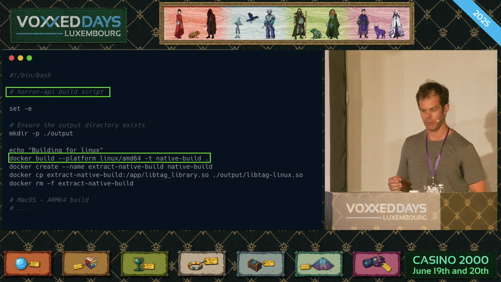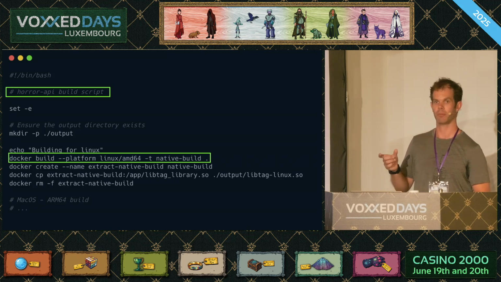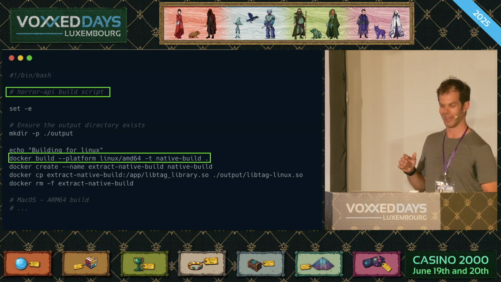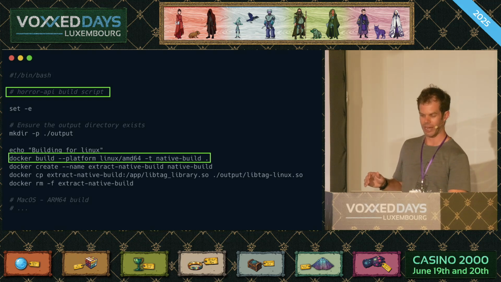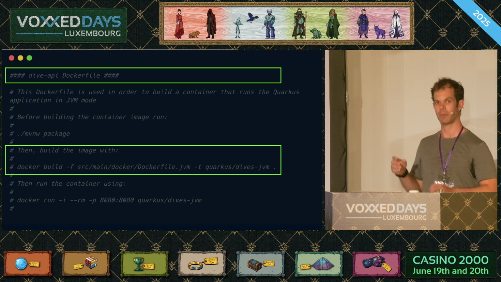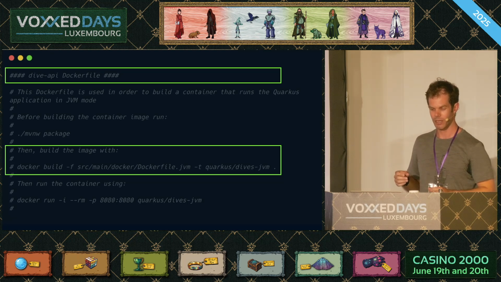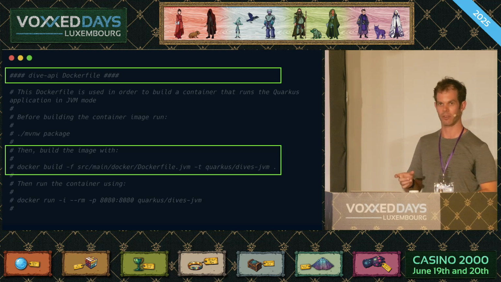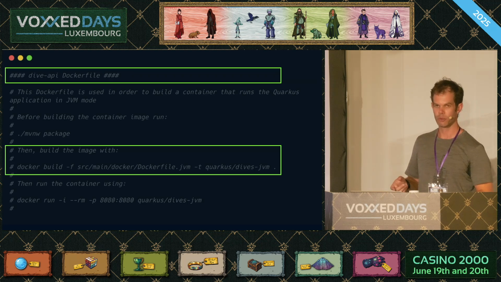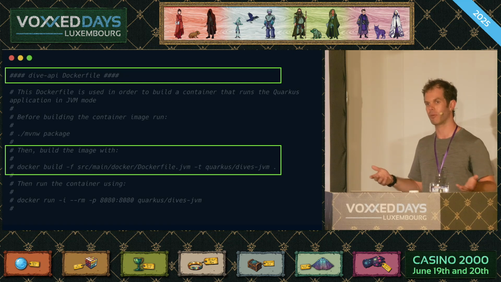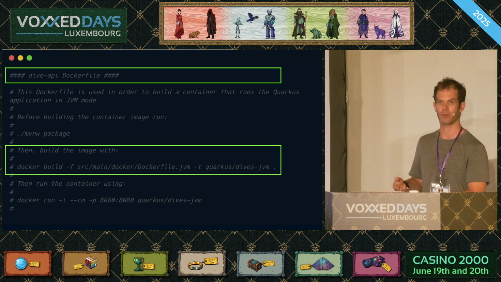So if we go and look at our build script again, we can see that when we run Docker build for the native part, we're saying, I want Linux AMD64. When we go and look at the Dockerfile for our Quarkus application, which is wrapping the native build, actually our dive sites API, we can see in the hint about building it that we don't specify a platform. A cool trick with Docker is that if you run it without specifying a platform, it builds for what you're on. So if you run Docker build on a Mac, you'll get an ARM64 image if it can. If you run it on a Windows machine, you'll get x86-64.